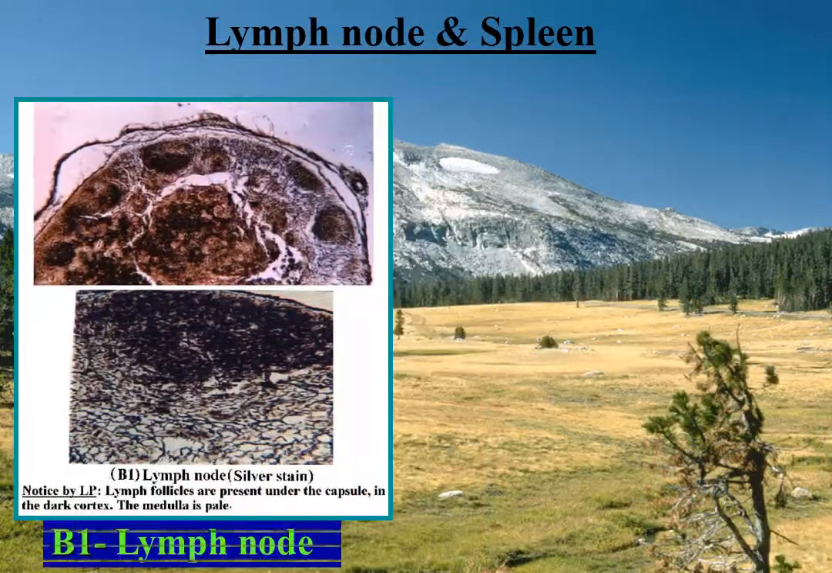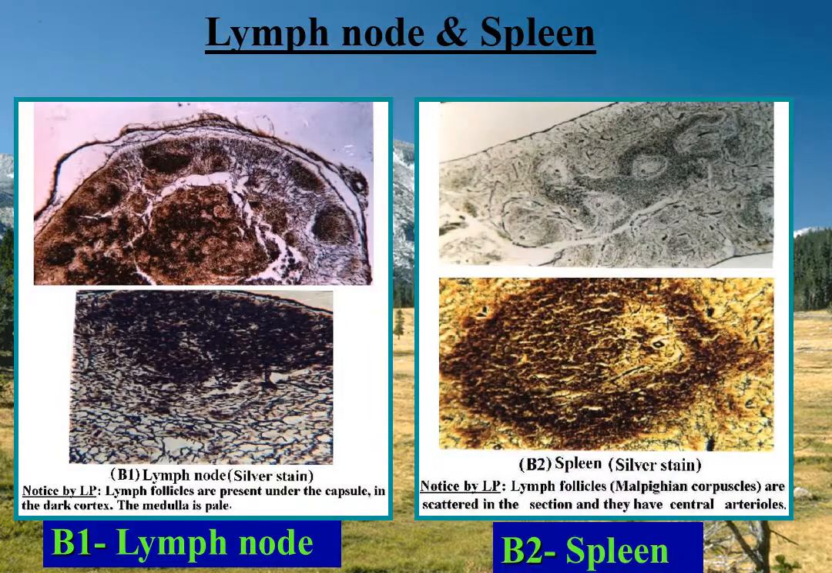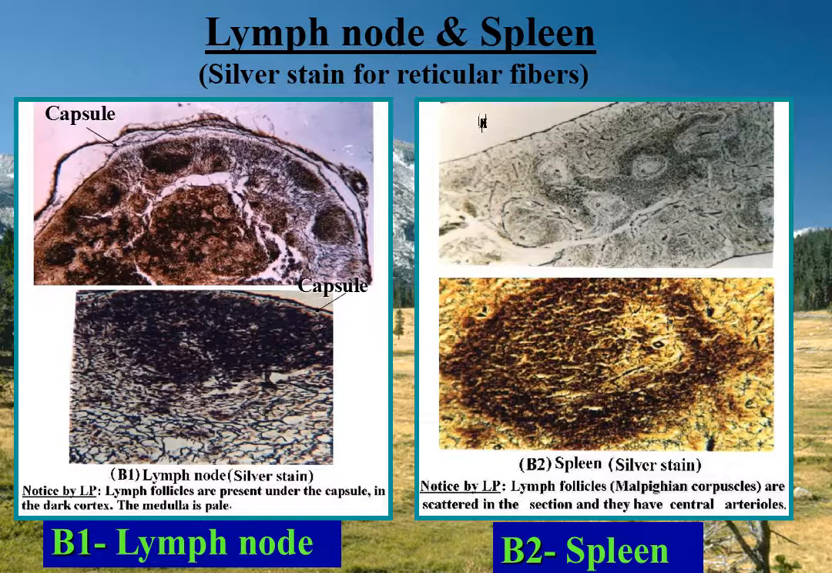Lymph node and spleen examined by low power stained with silver for demonstration of the reticular fibers of the stroma. The stroma is composed of capsule, trabeculae, and reticular fibers forming the background of the parenchyma.